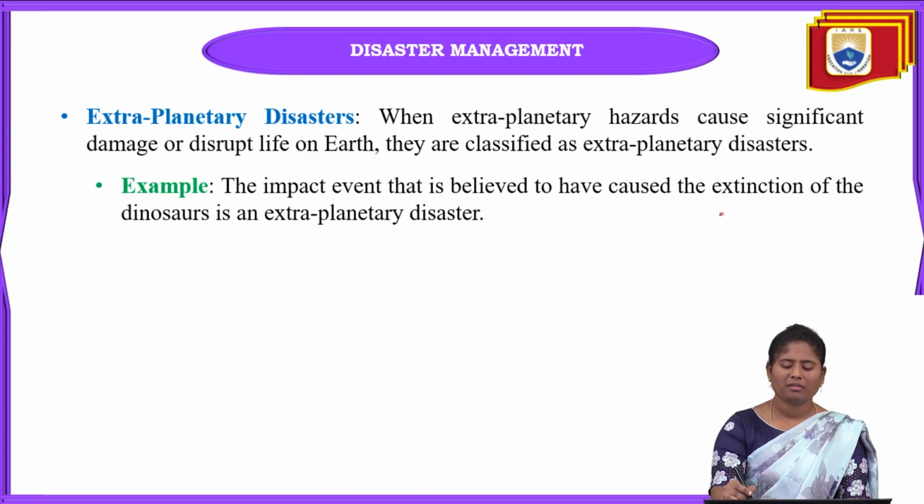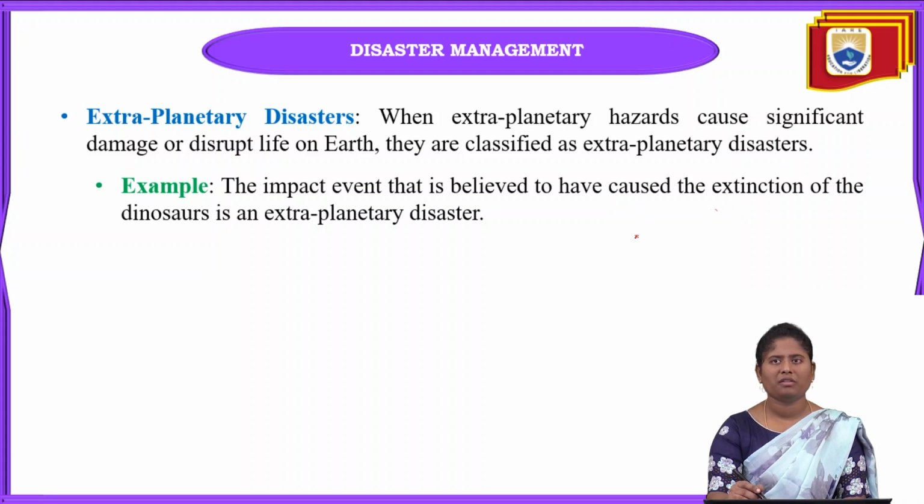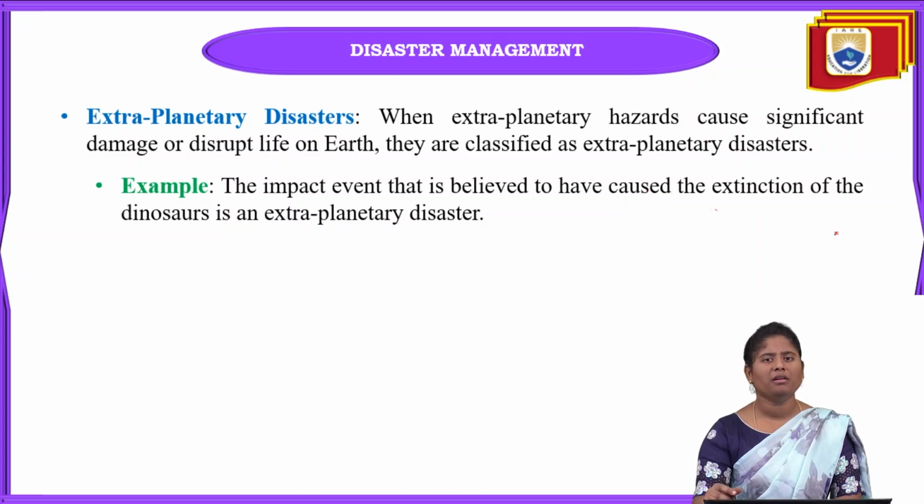Here you can see that if these extraplanetary disasters occurred once upon a time, at that time the extinction of species can be seen. That is one of the biggest examples of an extraplanetary disaster.